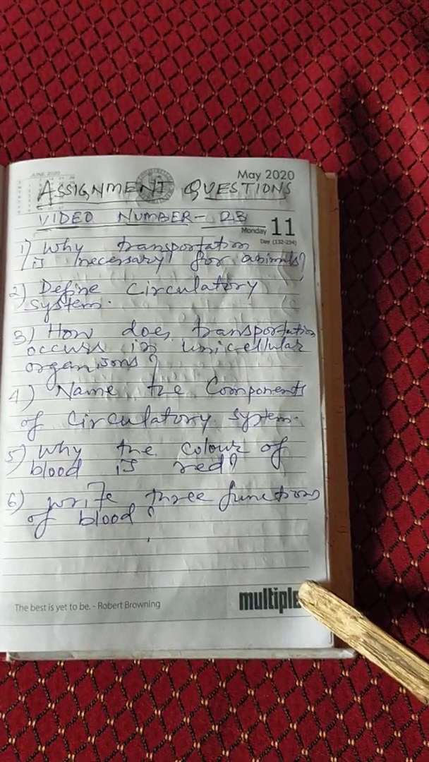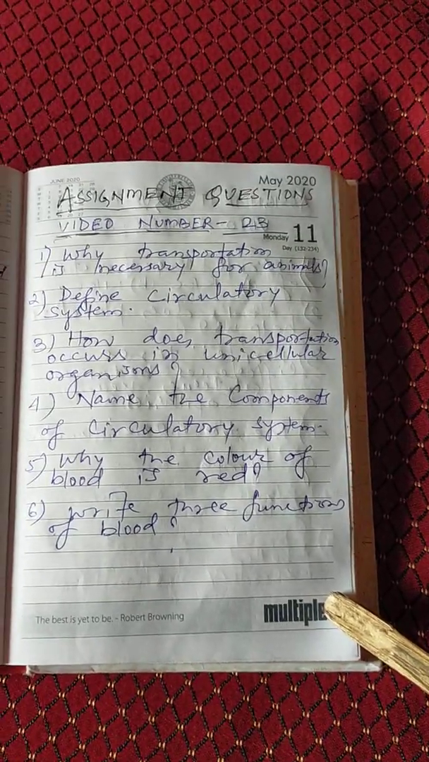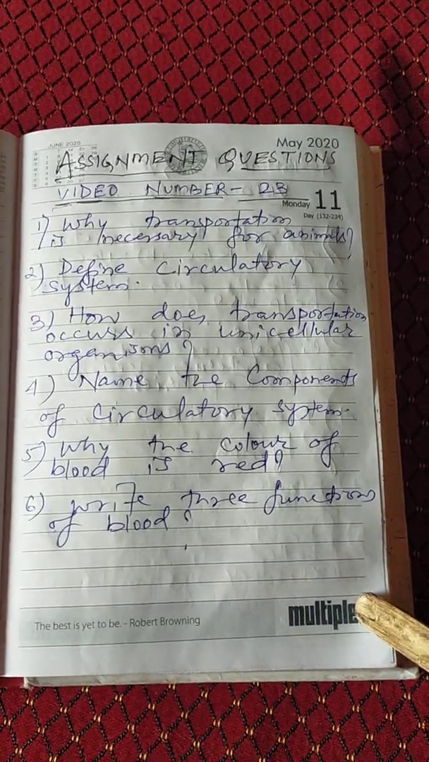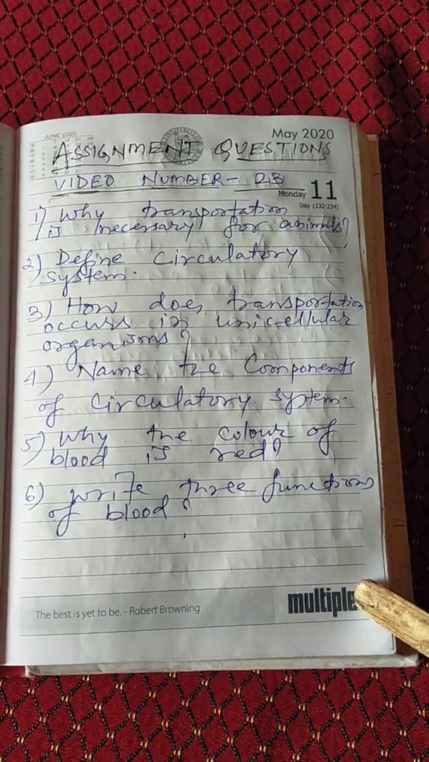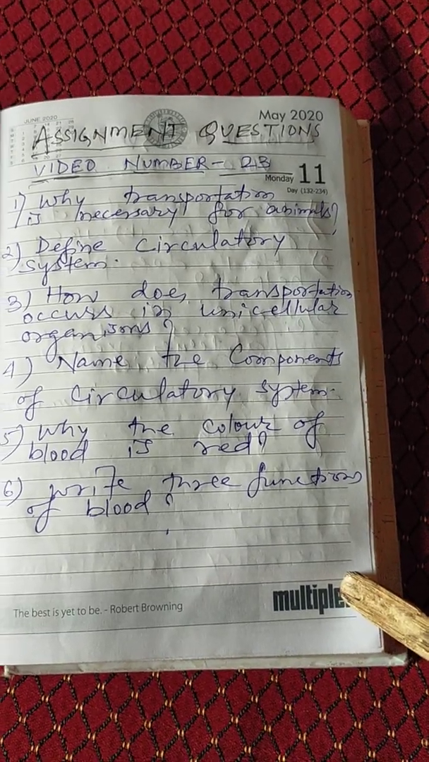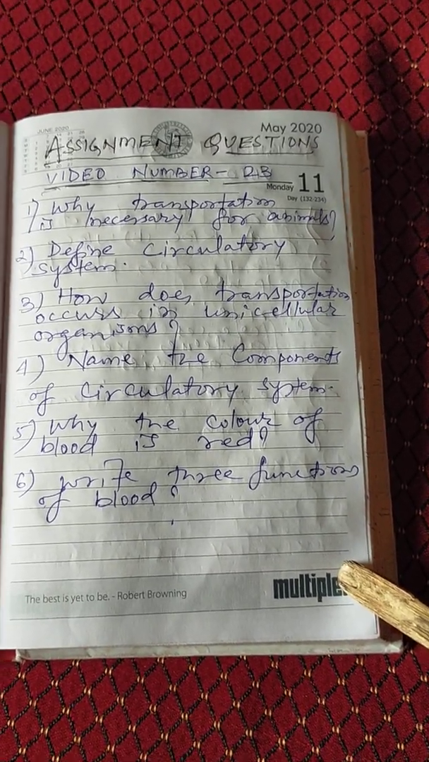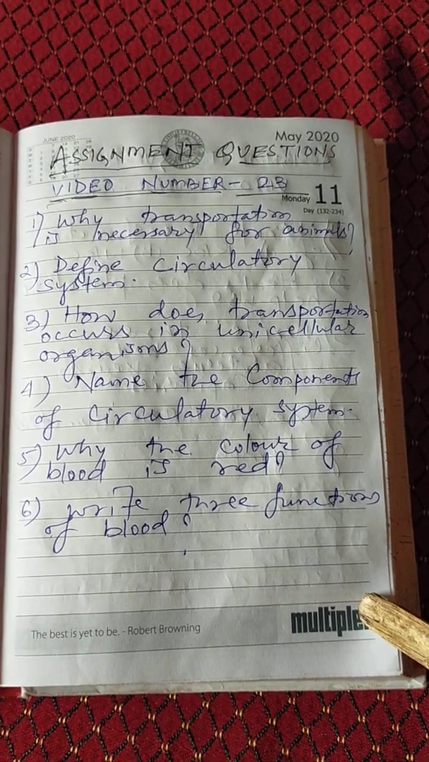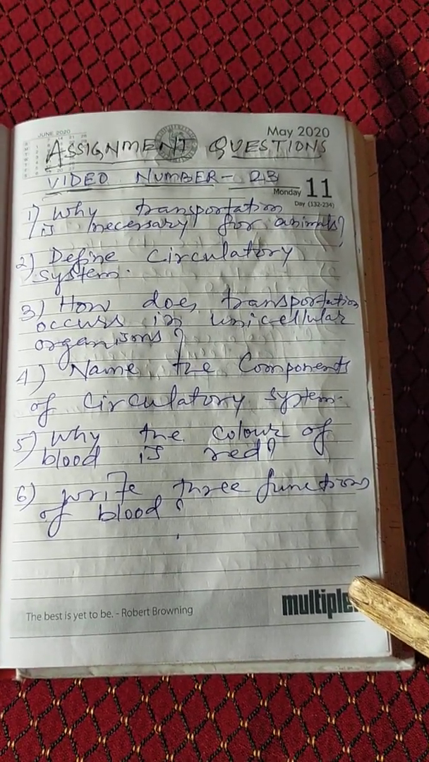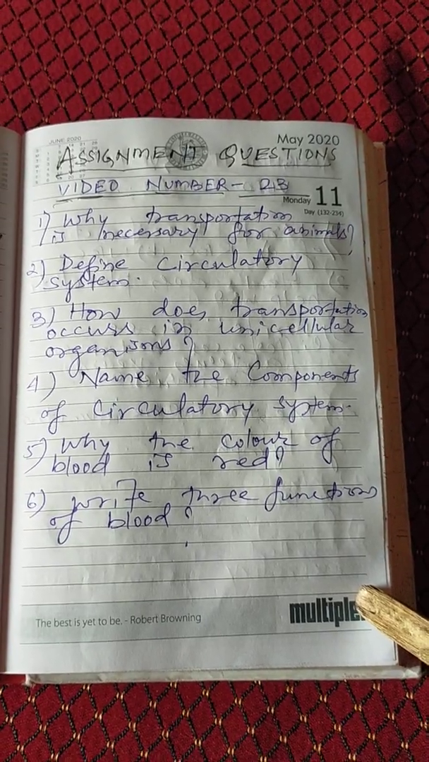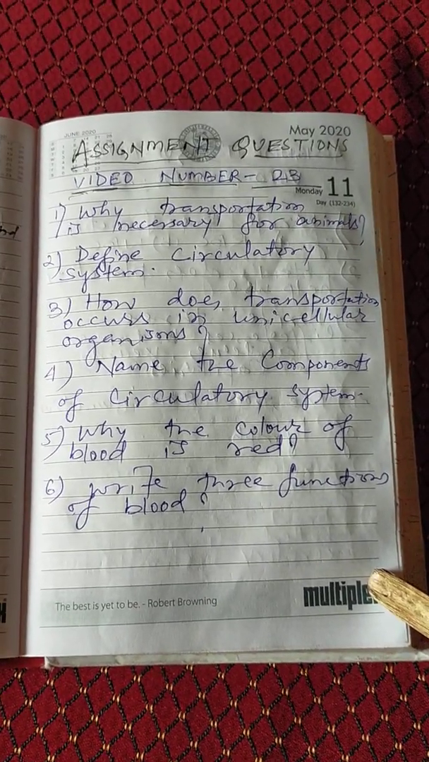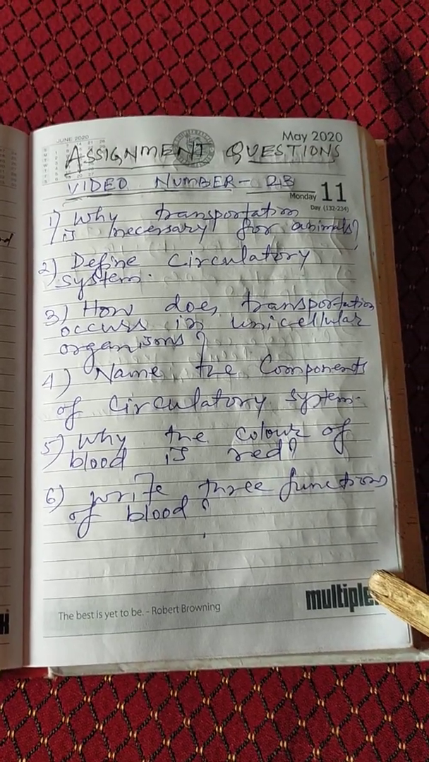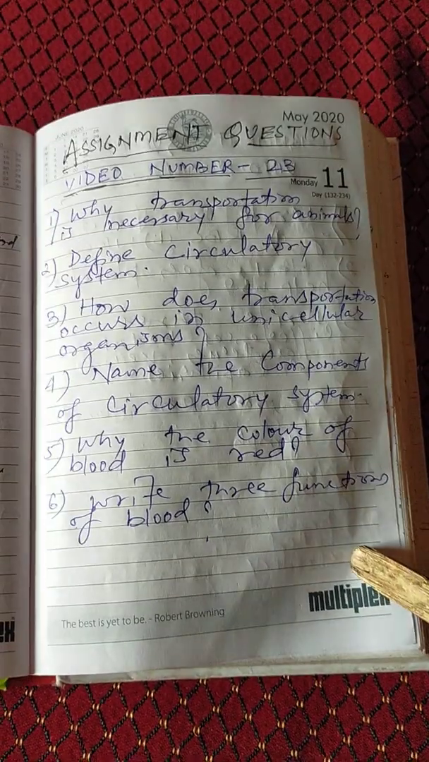Some assignment questions based upon video number 23. Question number 1. Why is transportation necessary for animals? Question number 2. Define circulatory system. Question number 3. How does transportation occur in unicellular organisms? Question number 4. Name the components of the circulatory system. Question number 5. Why is the color of blood red? And question number 6. Write 3 functions of blood.